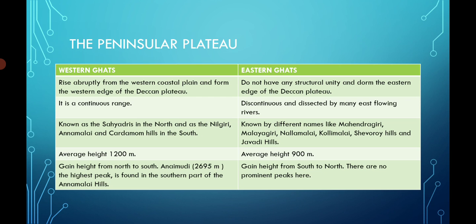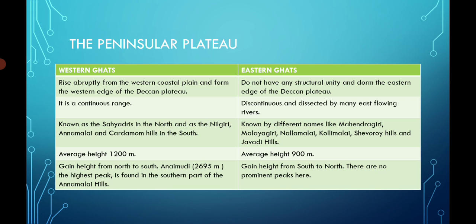Let's compare the Western Ghat and Eastern Ghat. The Western Ghat is a continuous range, and the Eastern Ghat is a discontinued range. The Western Ghat rises abruptly, very steeply from the western coastal plain and forms the western edge of the Deccan Plateau. And the Eastern Ghat does not have any fixed structural unity.